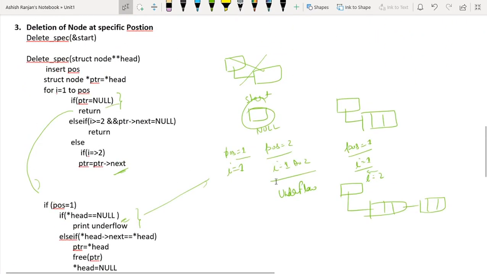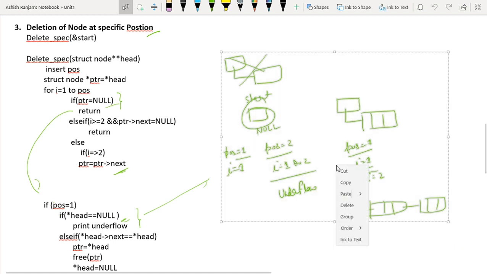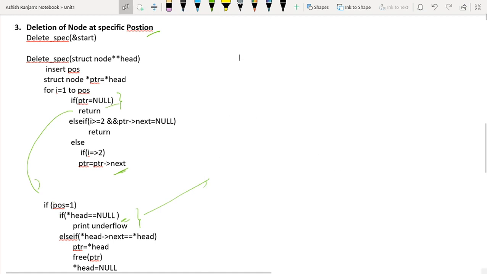In continuation to the last lecture, where I have skipped the code at a specific position, let's see how this code will execute. So what will happen when start is equal to null? The user can give pos equals to 1 or pos equals to 2.